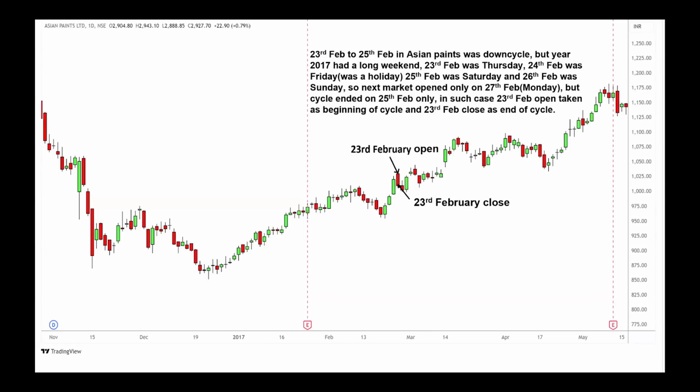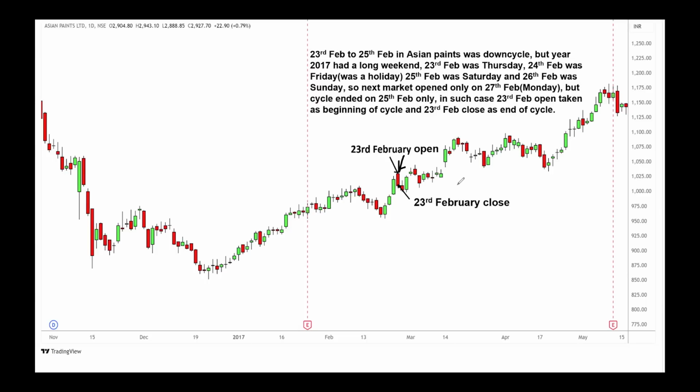Okay, for example, look at this chart. This chart I have shown you earlier also: 23rd to 25th February in Asian Paints, it was a bearish cycle. In the earlier part I showed this, but there I made one mistake. I think I had taken the 23rd February open and the 27th February close, but that was not right. So make that correction. That means the same day open and the same day close you have to take.